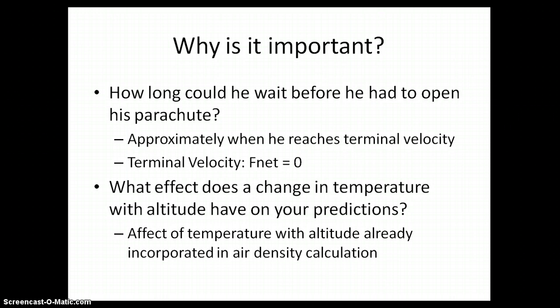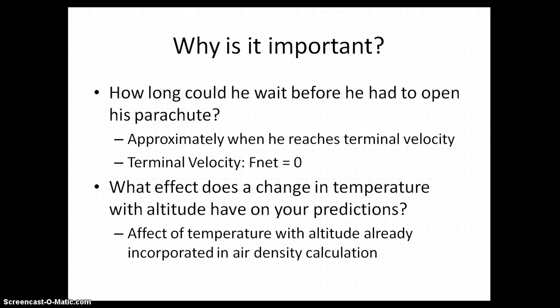Now, why is this important? Why do we need to be able to predict this kind of motion? Well, one reason is the parachute. If the parachute was opened too early, its slowing down effect would not have worked, but if it was opened too late, the stunt would have ended very badly. So when should Baumgartner deploy his parachute?